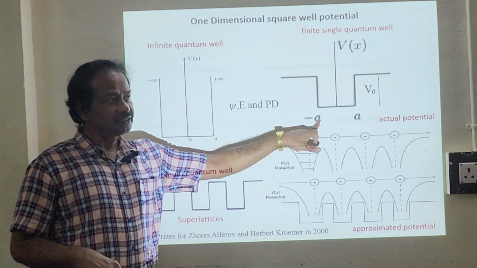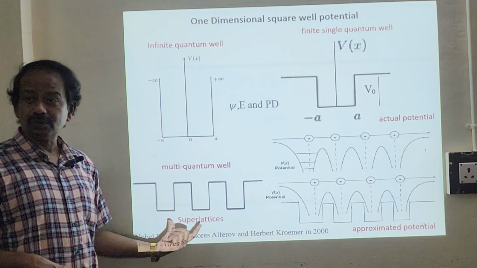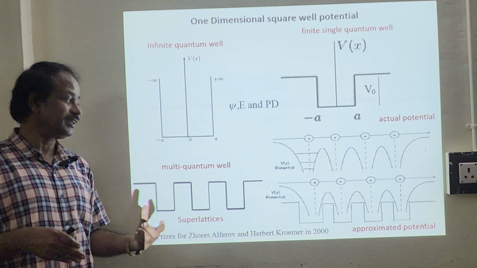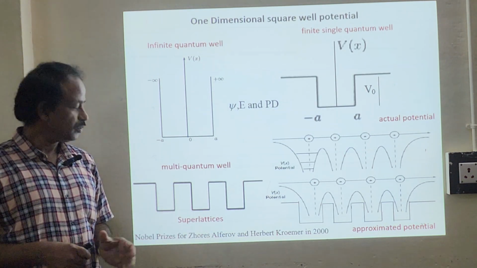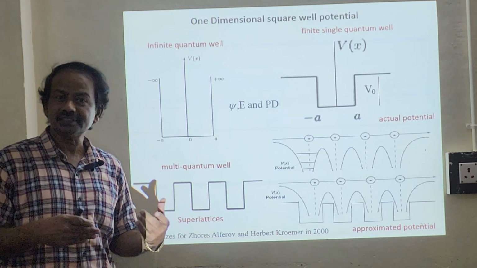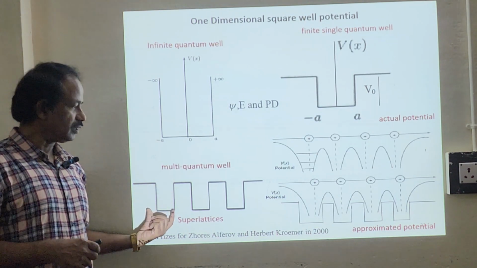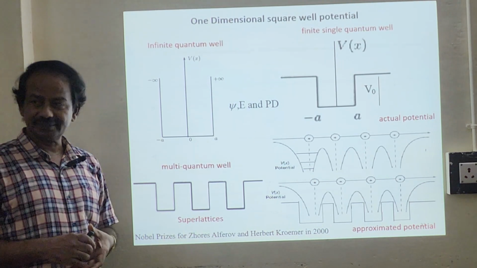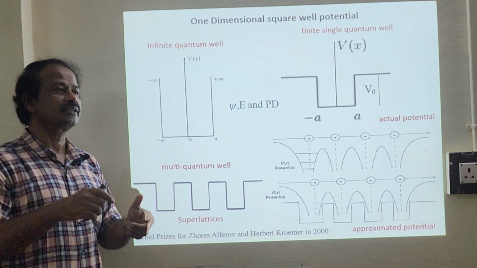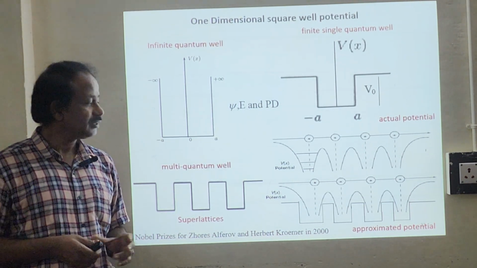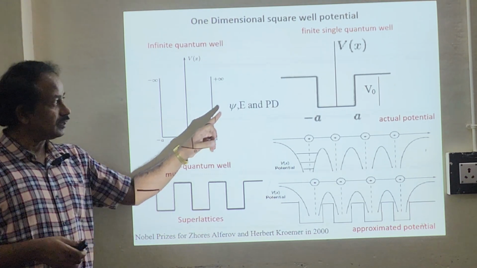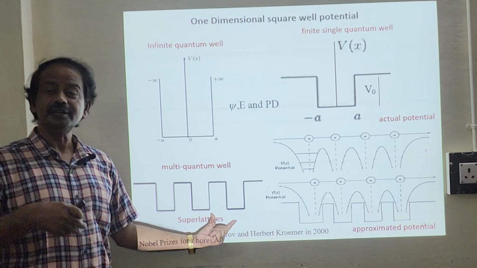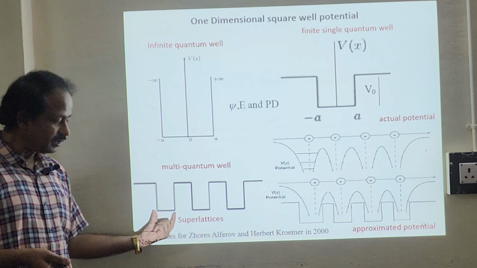And this is about a single quantum well, and multiple quantum wells also exist. In fact, the more realistic case is multiple quantum wells, in which we can have multiples of single quantum wells. So all of these are single quantum wells. This is called a superlattice. So multiple quantum wells are called superlattices. We can say that this is a square quantum well, and this is also a square quantum well. It need not be a square quantum well. So this is your well width.